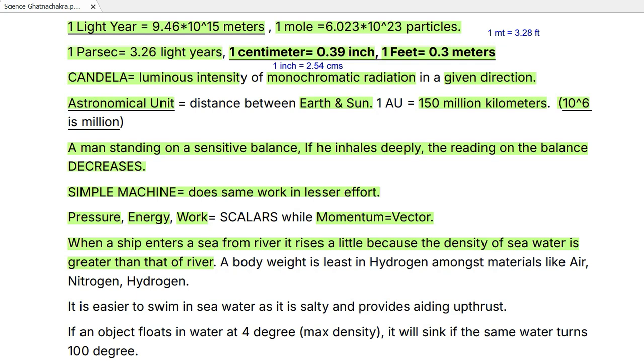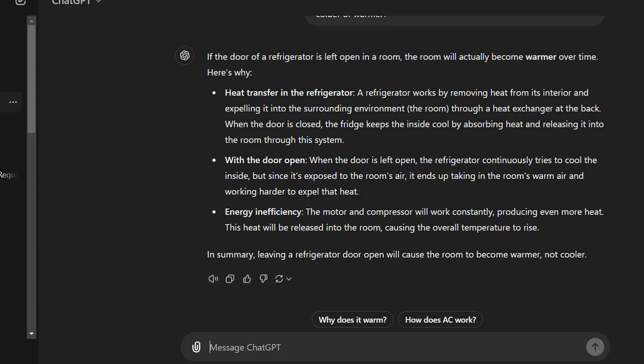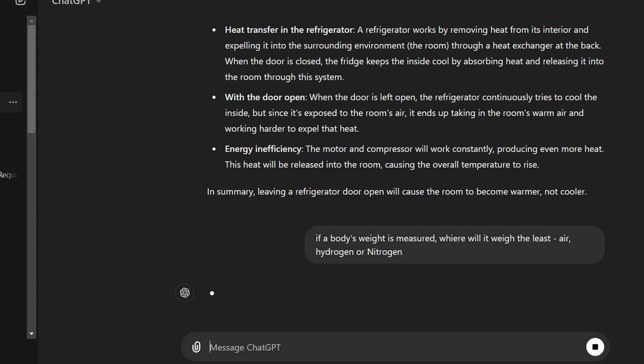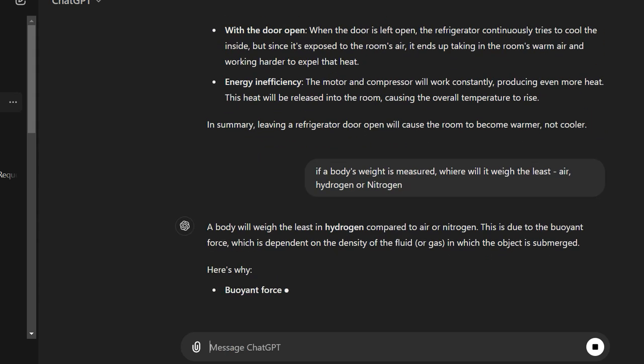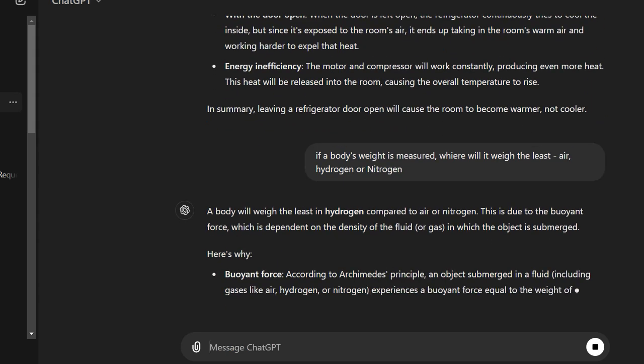A body's weight is least in hydrogen amongst materials like air, nitrogen, hydrogen. So if a body's weight is measured, the answer to that question is that a body will weigh the least in hydrogen compared to the air or nitrogen.